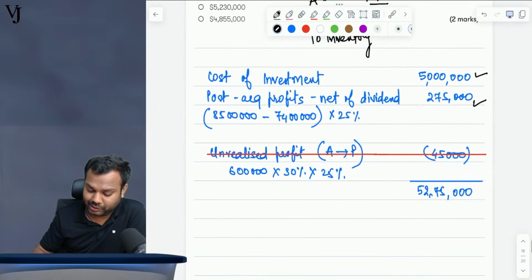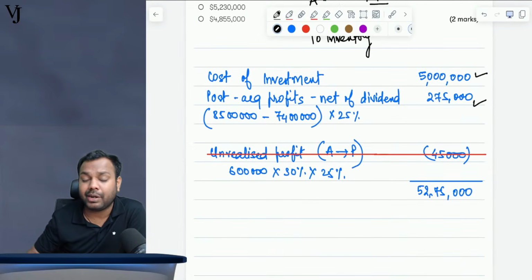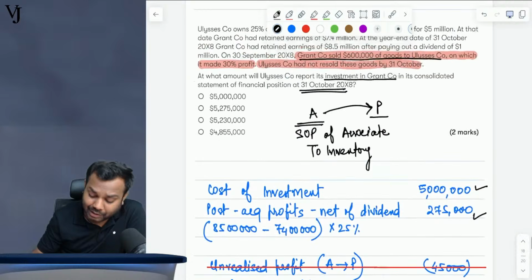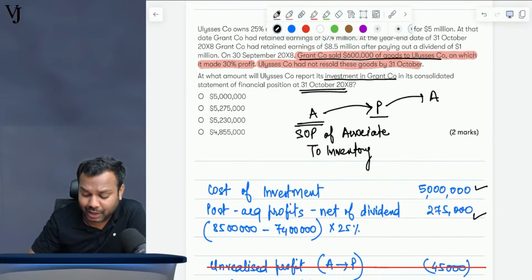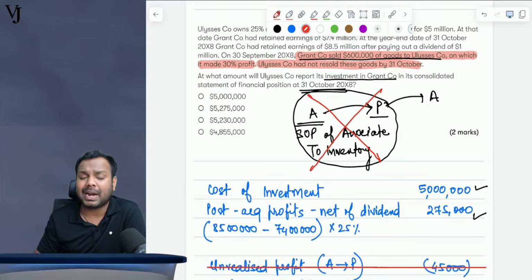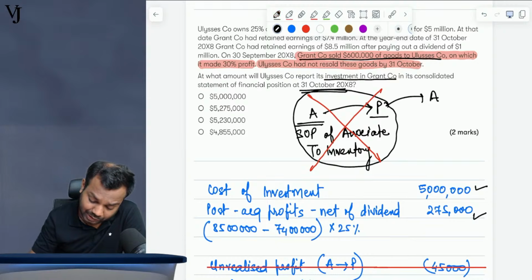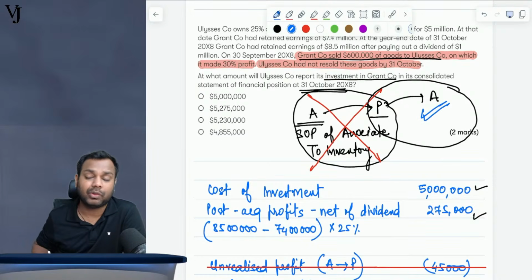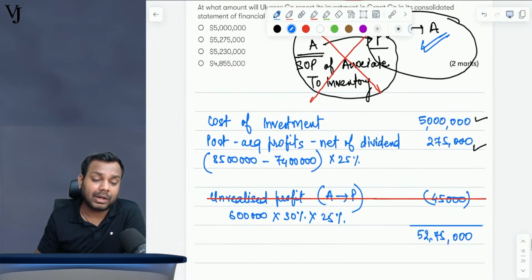That's why, see, I have written the unrealized profit but I have struck it off, because it will not impact my investment figure. But had this been a parent to associate case, then yes, it would impact my investment in associate figure. Be very careful in the exam. If it's parent to associate, only then will we impact the investment in associate.